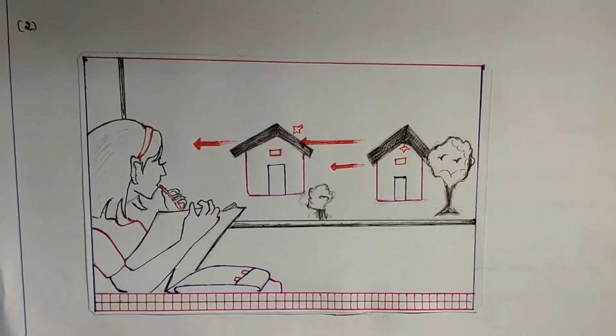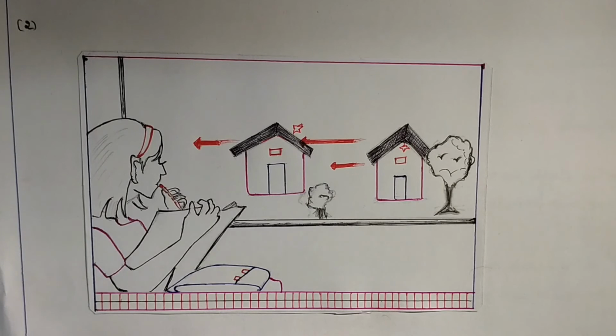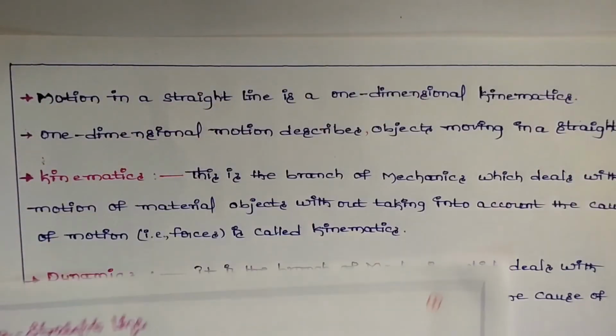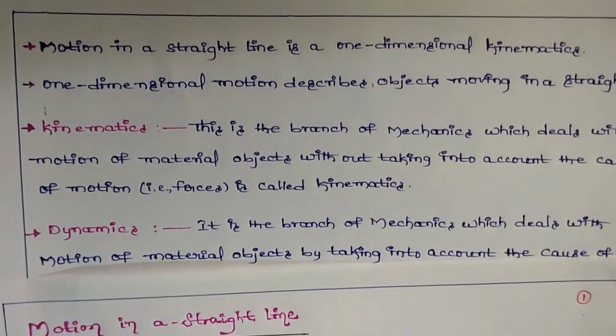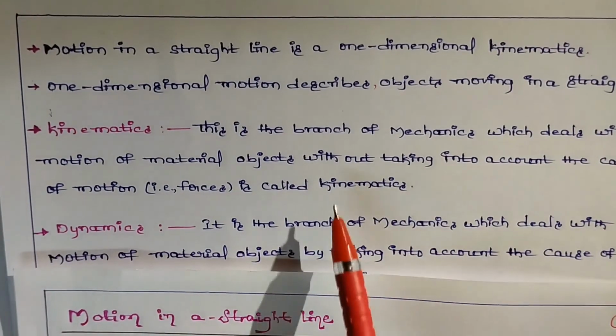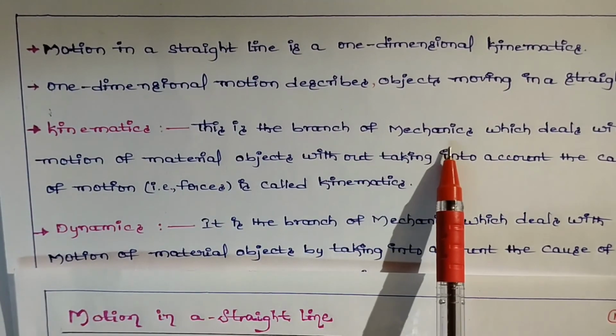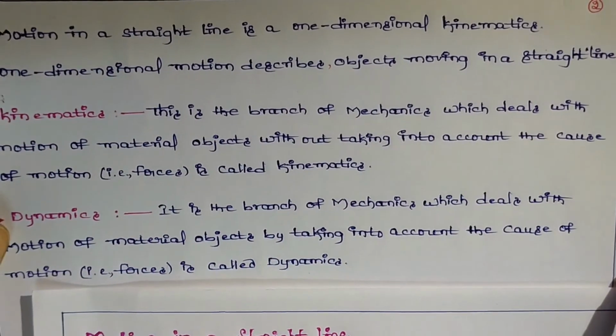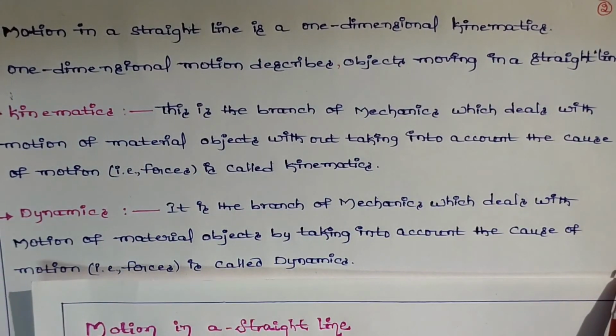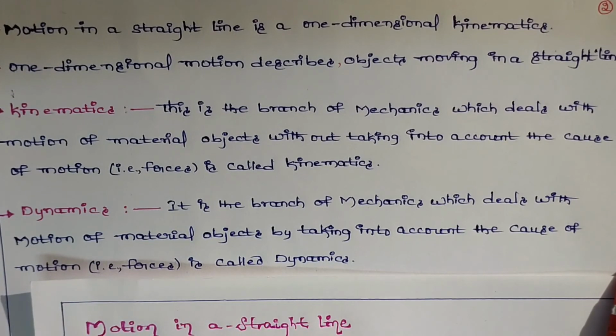Motion in a straight line is one-dimensional kinematics. One dimension, and kinematics means a branch of mechanics which deals with the motion of material objects without taking into account the cause of motion, that is, forces.